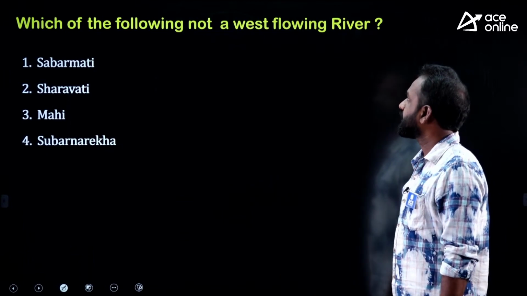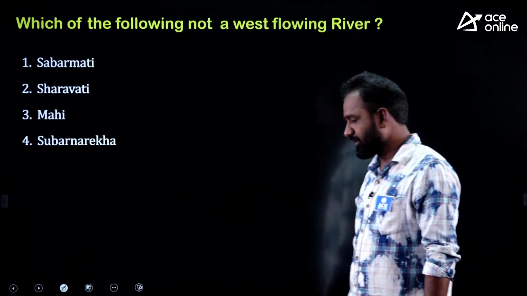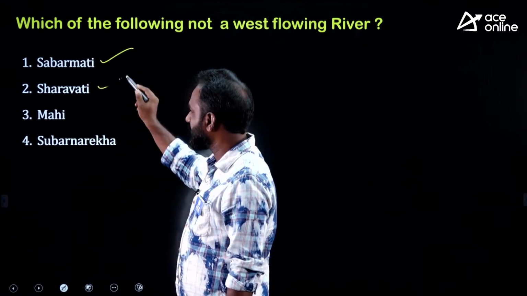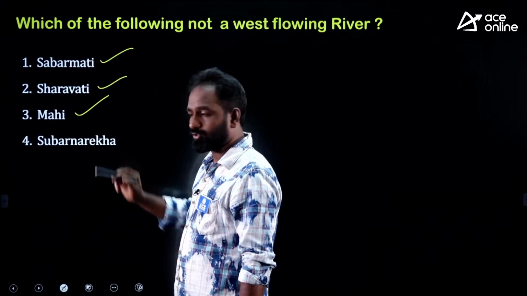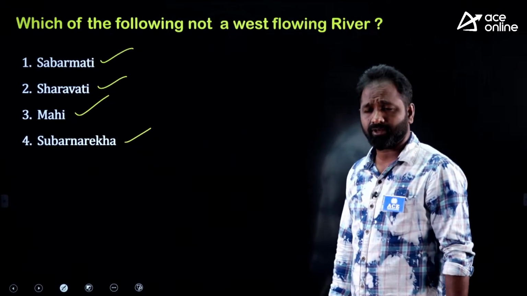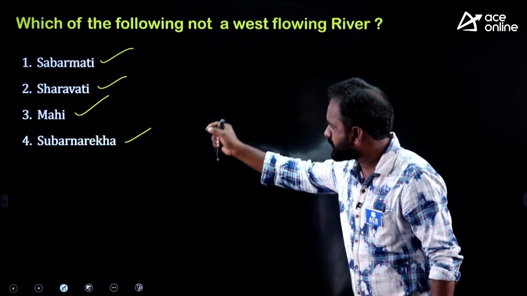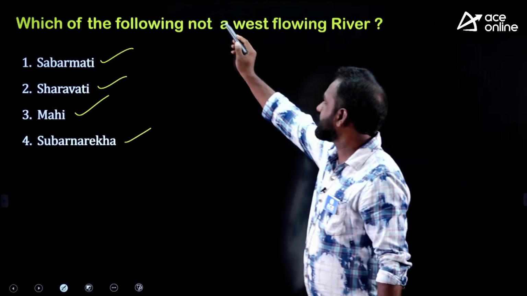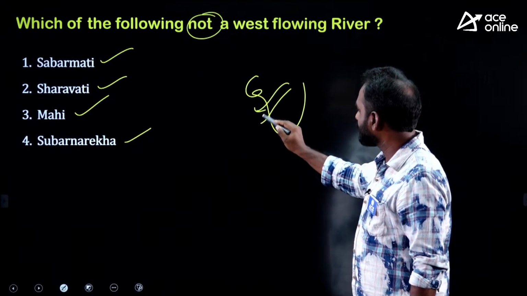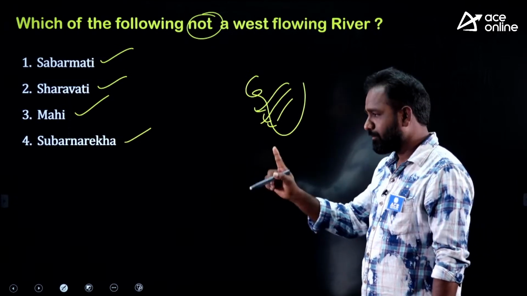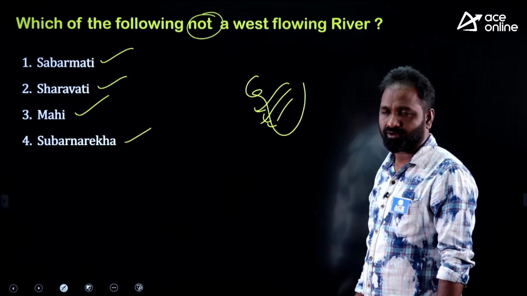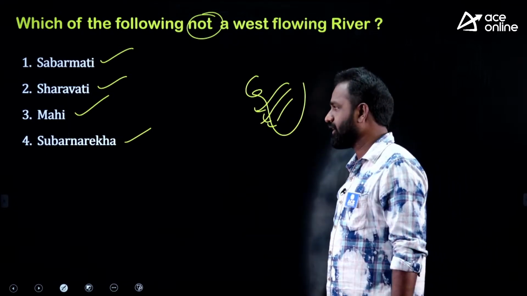Which of the following is not a west flowing river? The options given are Sabarmati, Sharavati, Mahi, and Subarna Rekha. So the examiner is asking: out of 4, 3 rivers are west flowing, but 1 river is east flowing. So out of 4, which one is the east flowing river? Which one is not a west flowing river? What is the answer?